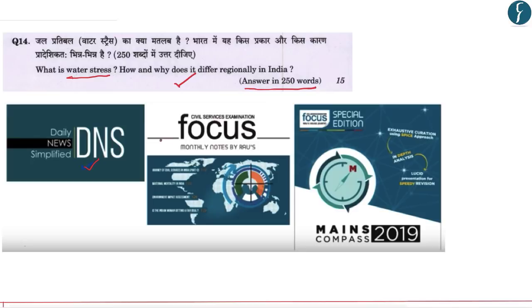Then we will see how we covered water stress in our monthly magazine Focus, which covers issues relevant to UPSC on a monthly basis. And then we'll also see how we highlighted water stress in our Mains Compass magazine, which is a document published before the mains and includes all the important events and relevant material for that particular mains examination. In this case we published Mains Compass 2019 for the 2019 GS paper.